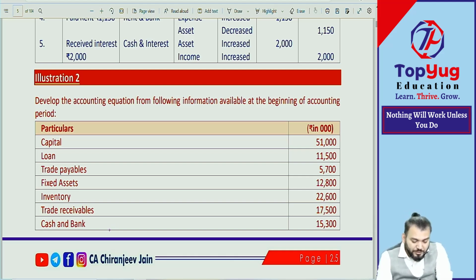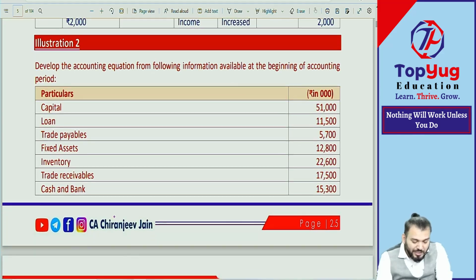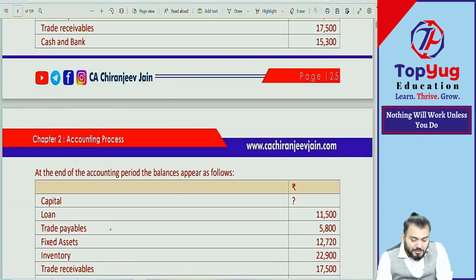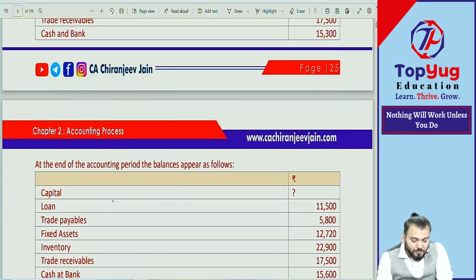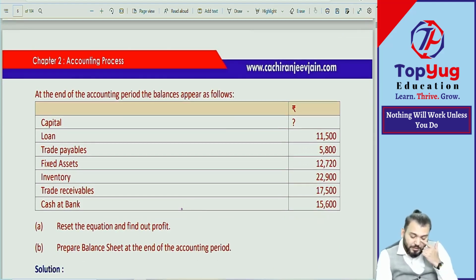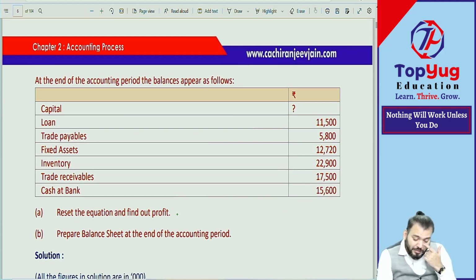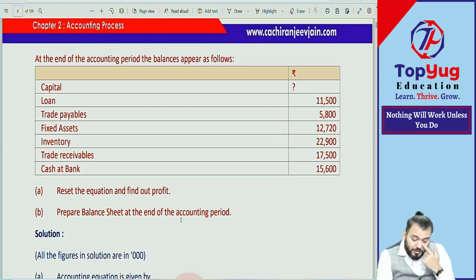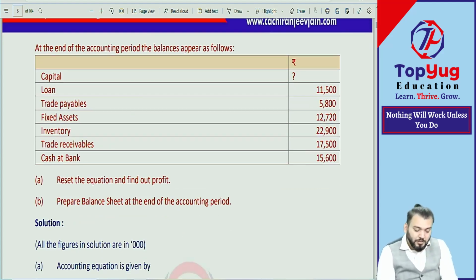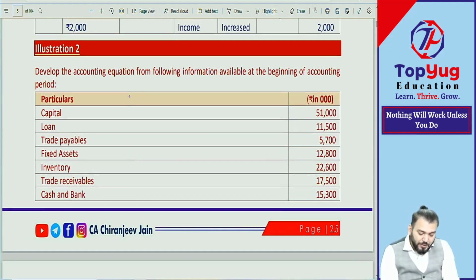They have given capital, loan, trade payable, fixed asset, inventory, trade receivable, cash and bank. At the end of the accounting period, the balance appears as follows. You can see the balance becomes this, but capital is missing. Reset the equation and find out profit. Prepare balance sheet at the end of accounting period. So first they want us to develop the accounting equation from the information at the beginning of the accounting period.